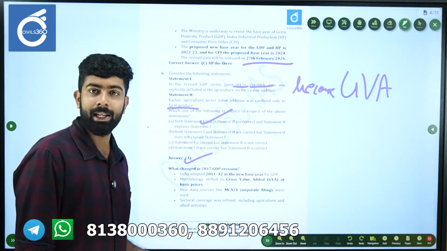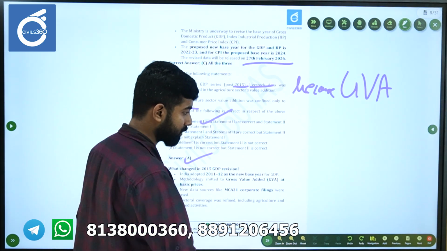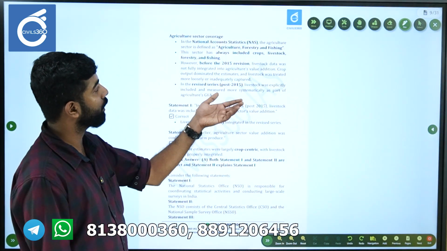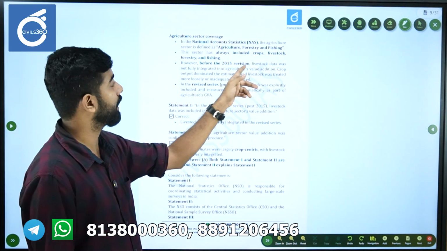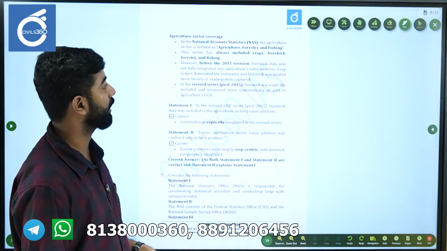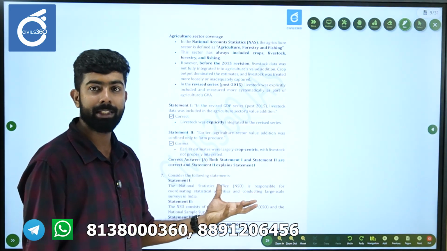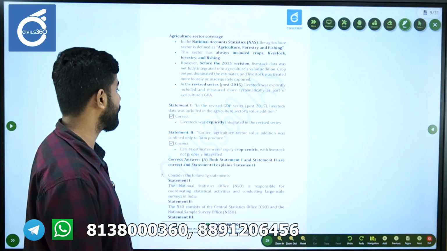Please go through the key as well if you have any more doubts. Okay. There were also other additions, for example forestry, fishing, all these also got separate data collection as well.